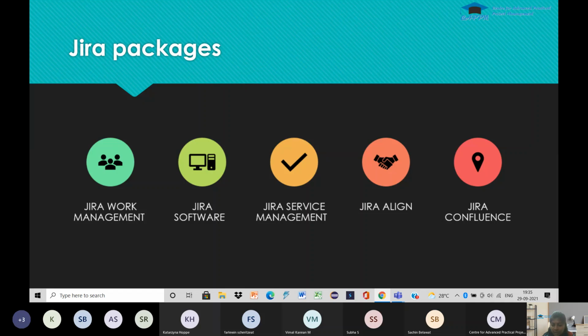And we have Jira Align. Jira Align is an enterprise agile planning solution for scaling agile practices. And finally, we have Jira Confluence. Jira Confluence is used for project documentation, and it is also used for collaboration of team members. They can share their knowledge on Jira Confluence.